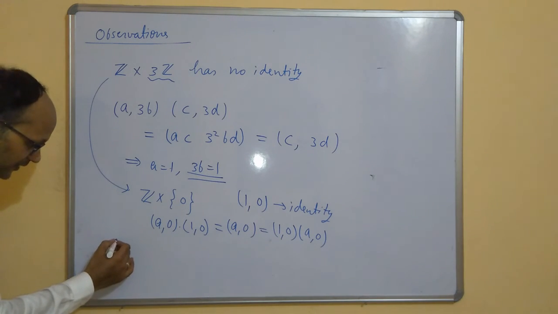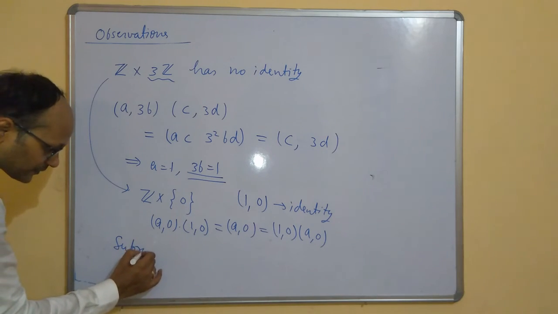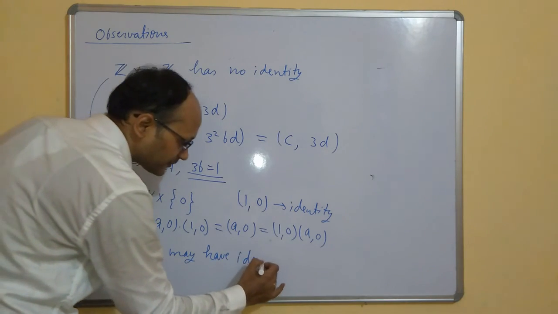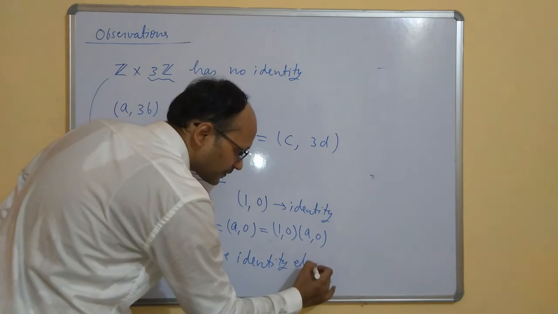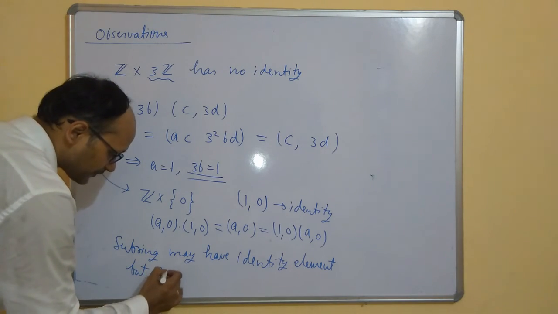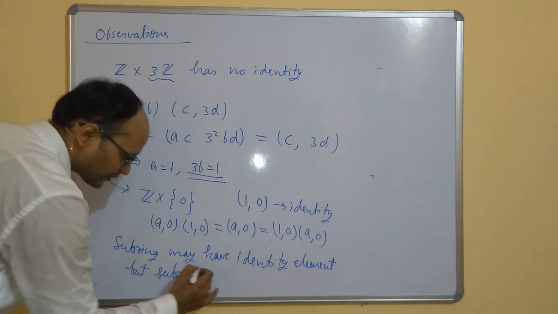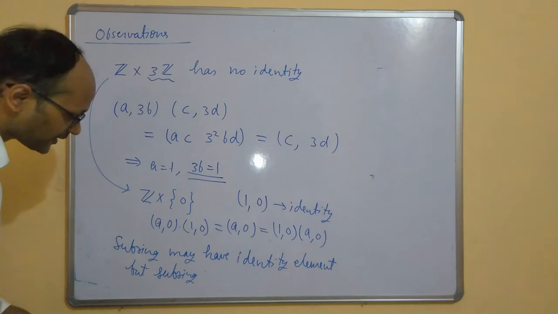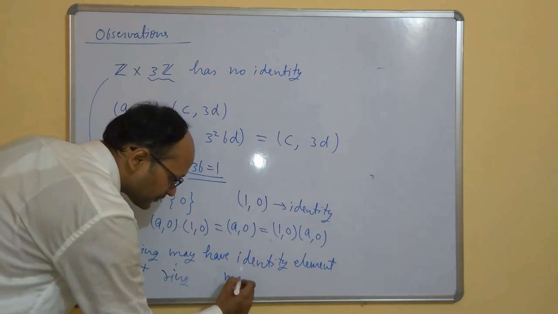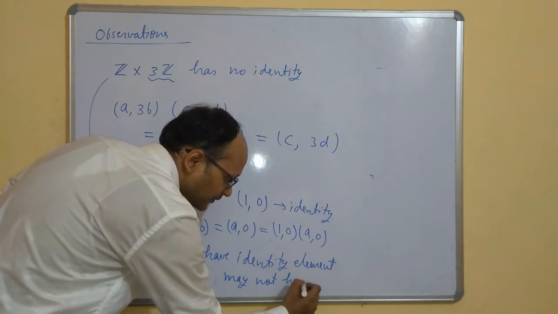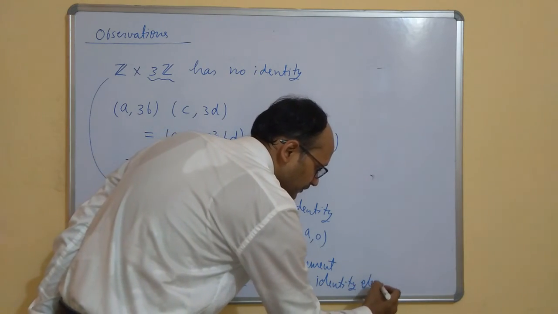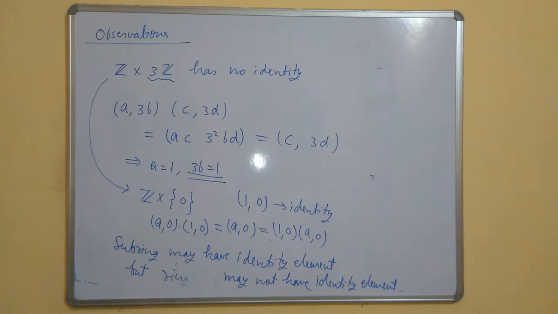So a subring may have an identity element but the ring may not have. So it may happen.